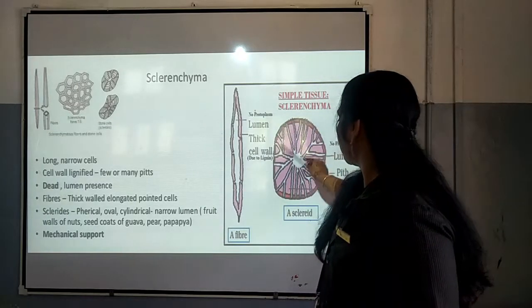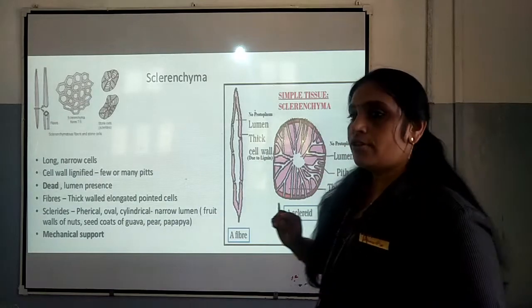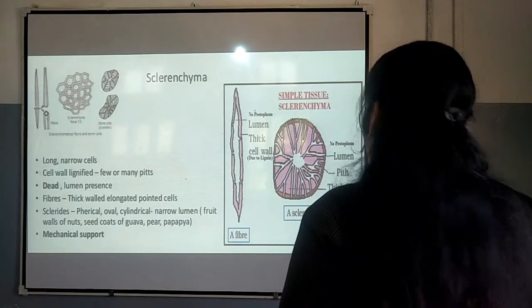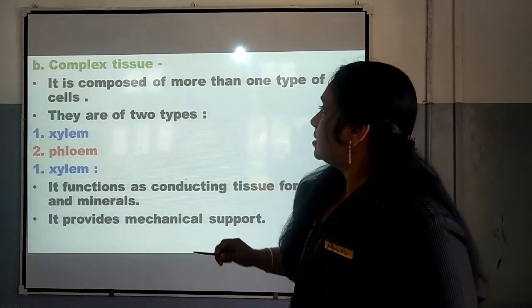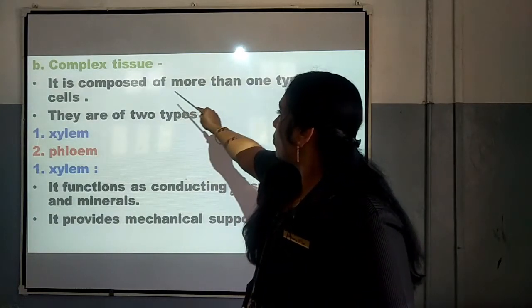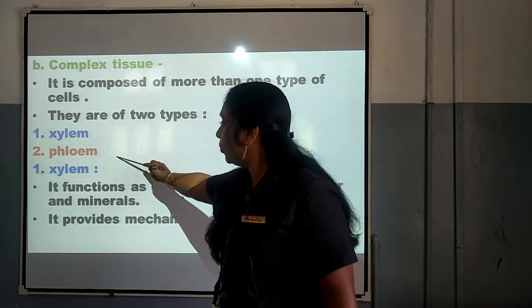This is oval. This is sclereid. That is the difference between fiber and sclereid in the case of sclerenchyma cells. That also we understood. Next, we learned about complex tissues. It is composed of more than one type of cells and they are of two types, xylem and phloem.